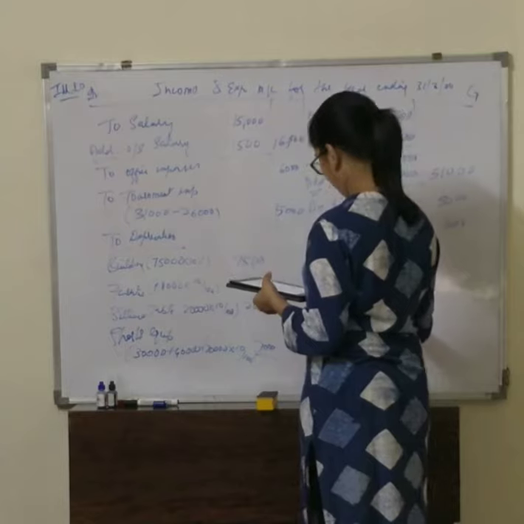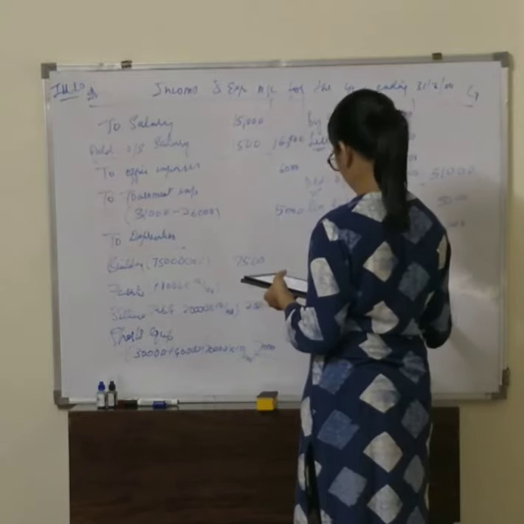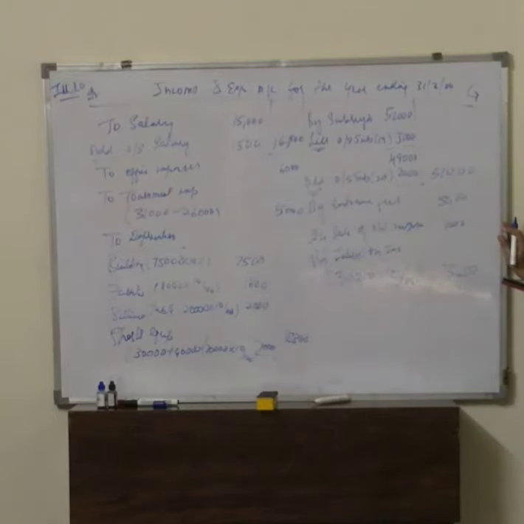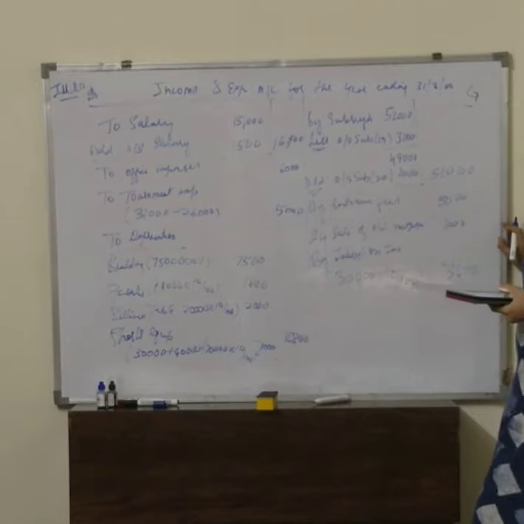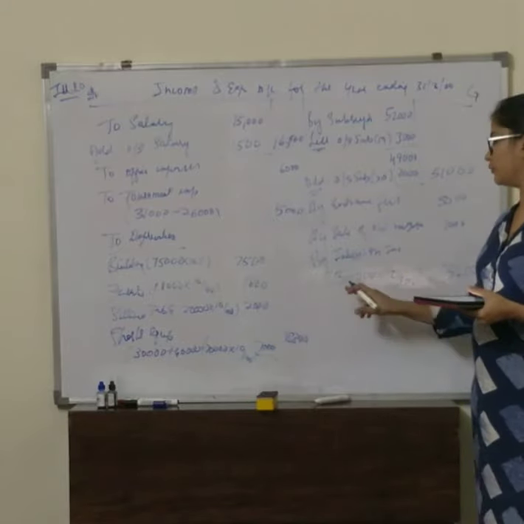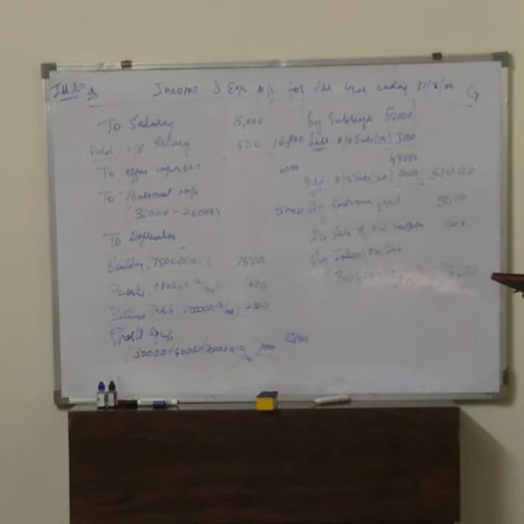It is 30,000 into 12 by 100. That is 3,600. Why do we have interest on investment? Because when they have given us the investment percentage, that is 12% investment, it means that we will have interest as it is purchased for the whole year. So it is 30,000 into 12 by 100, that is 3,600. Clear? This interest, once it will be written in the income and expenditure account, the second time it will be in a closing balance sheet in asset side.